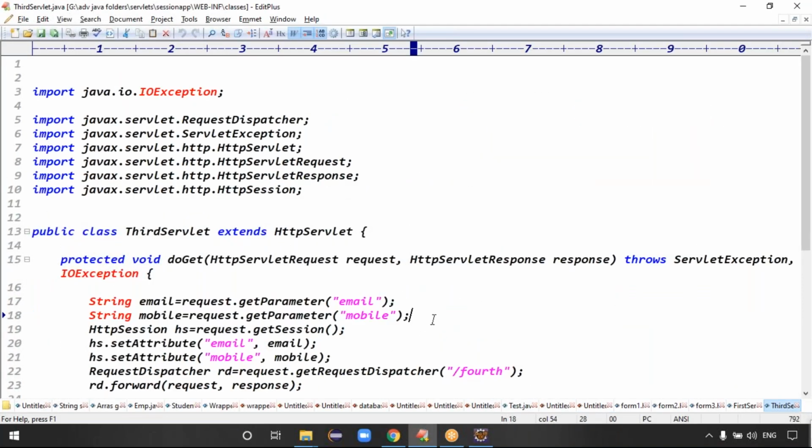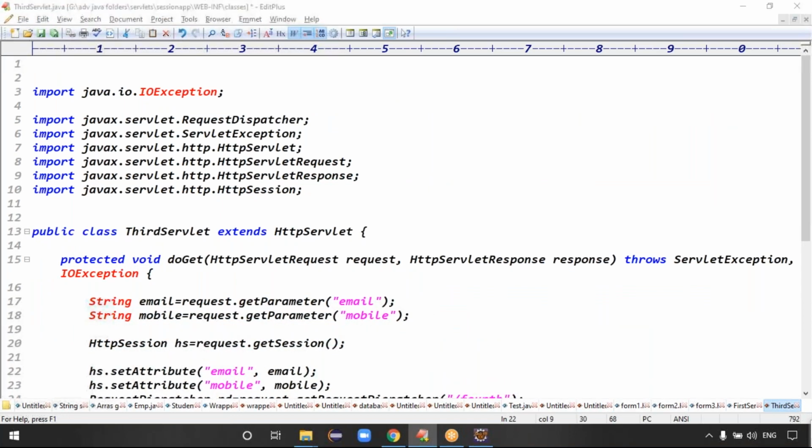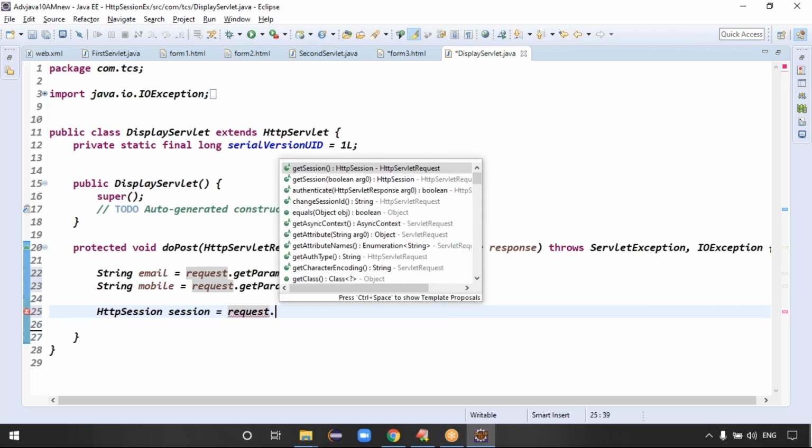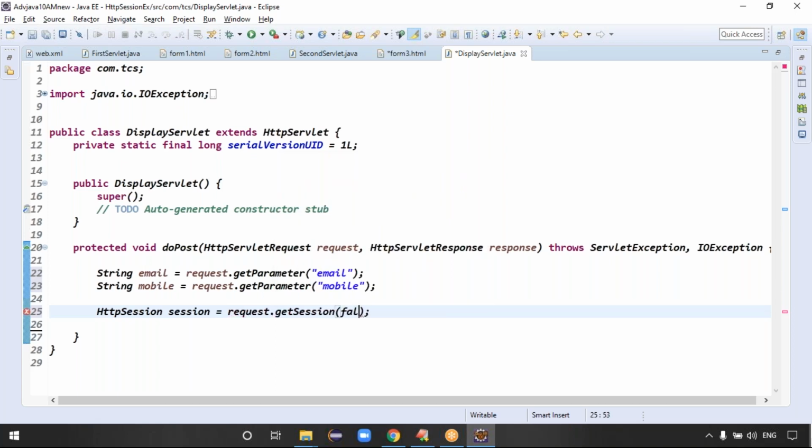Now the previous form data I want to get from the session object. Then here what do I have to do? I have to create the session object, meaning locate that object. Because the object is already there, we have to locate it, right? Request dot get session of, what do we have to give? Always for the second, third and fourth request, we have to give false. False means the object is already available, locate it. If the object is not available, you don't create any object, so you give the exception. Get session of false, guys.